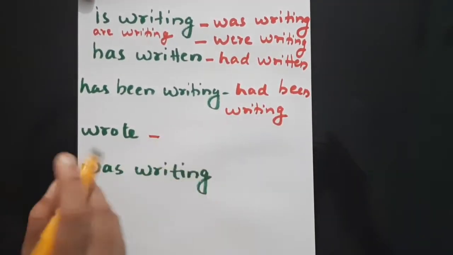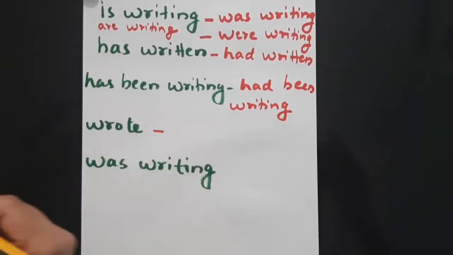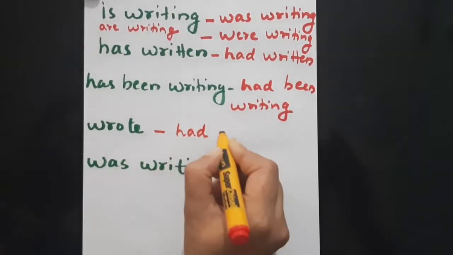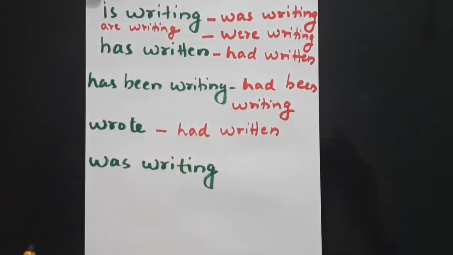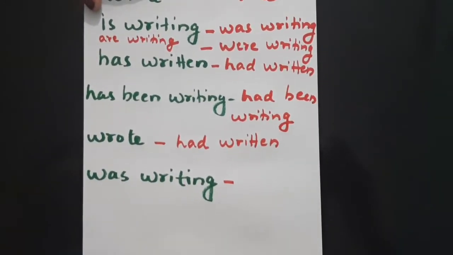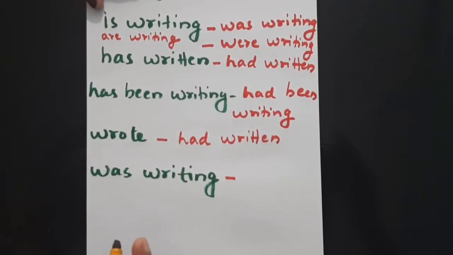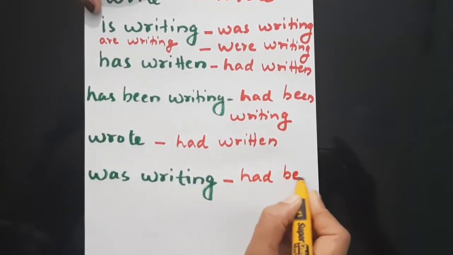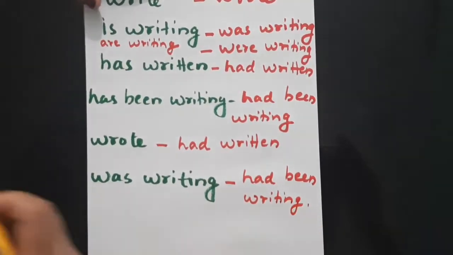Okay, now here you have the past form, wrote. Past will change to past perfect, you know. So that wrote to had written, past perfect, had written. Okay, next, past continuous. You know that would change to past perfect continuous. So that had been writing. Okay, see the changes?